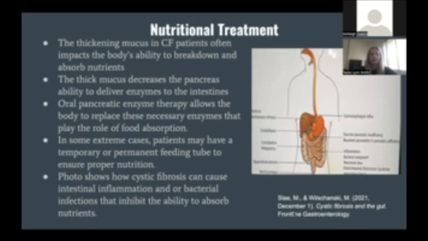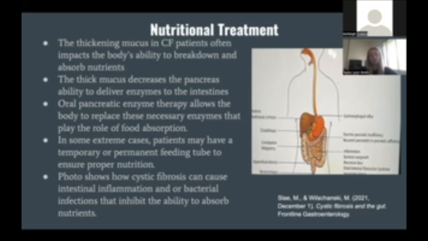And then lastly, cystic fibrosis greatly impacts the digestive system. The thickening mucus that comes along with the condition impacts the body's ability to break down and absorb nutrients. This thick mucus essentially decreases the pancreas's ability to deliver enzymes to the intestines. One thing that's used for the intestines is oral pancreatic enzyme therapy, which allows the body to replace the necessary enzymes that play a role in food absorption, because again, getting nutrition is very important to the human body and life expectancy.